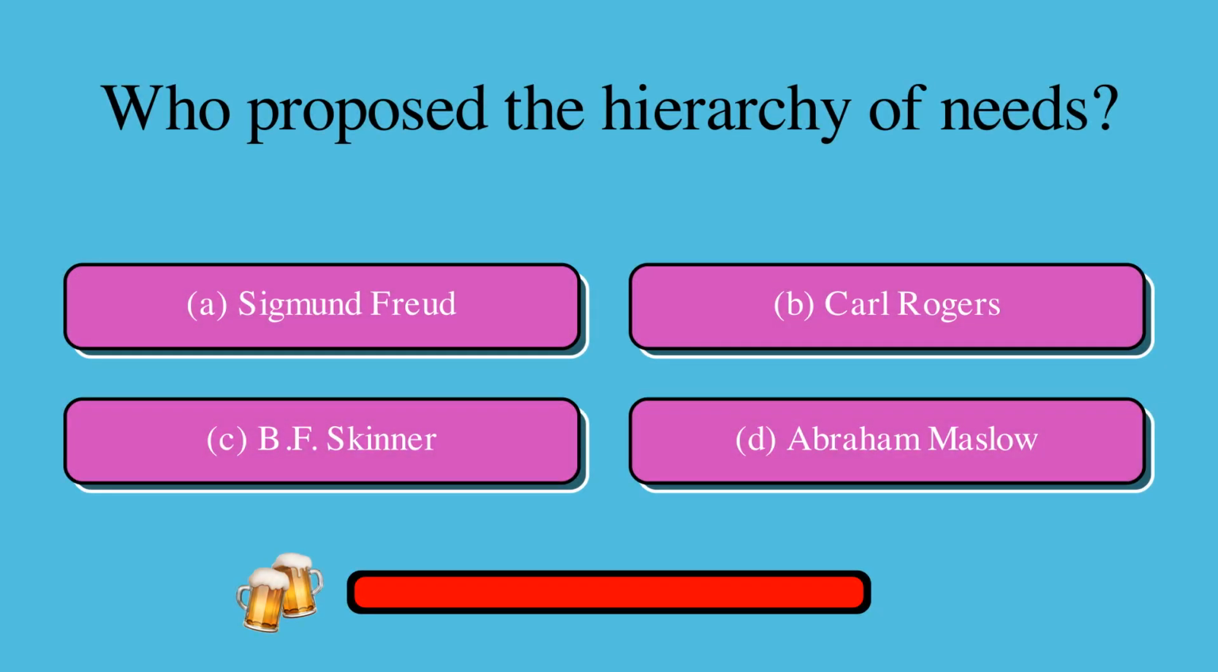Who proposed the hierarchy of needs? Is it A, Sigmund Freud, B, Carl Rogers, C, B.F. Skinner, or D, Abraham Maslow? The correct answer is D, Abraham Maslow.